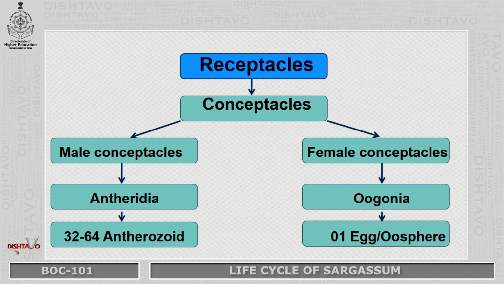Now, in heterothallic species of Sargassum, we will have male conceptacle and female conceptacle occurring on different plants. But most of the species in Sargassum are homothallic. So, you will have the male conceptacle and female conceptacle occurring on the same receptacle.